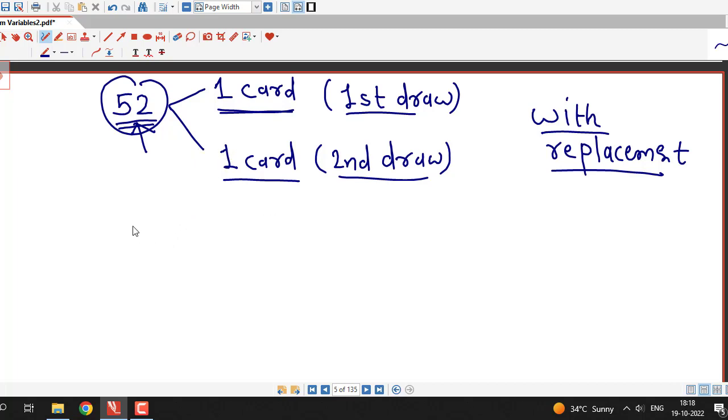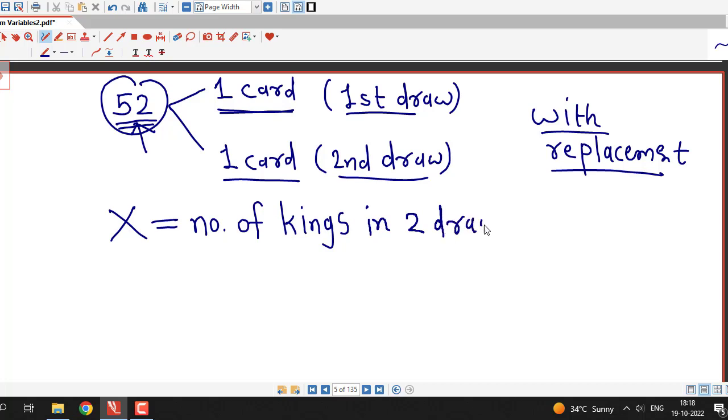So our random variable is, if we consider that card as a king, then we have to find out the expected value of this random variable, number of kings in two draws.